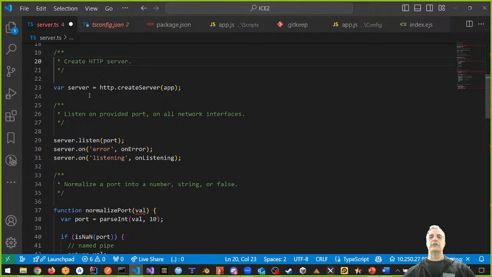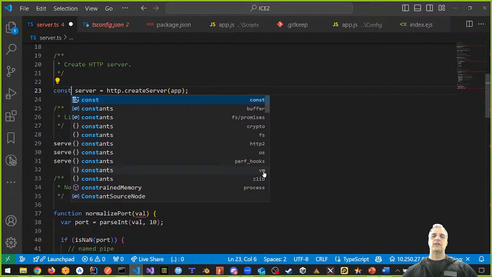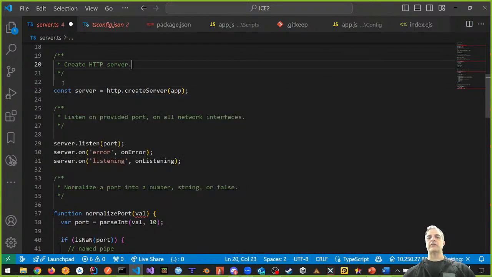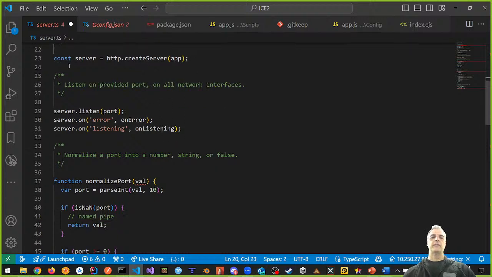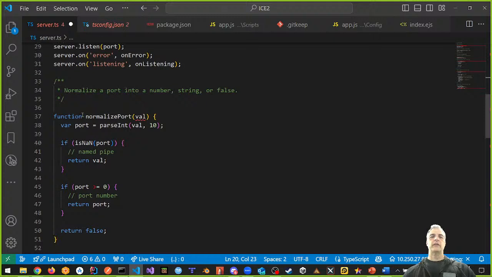My var server, we don't want that. We want to change this to const server, because our server is never going to change. Const server is equal to HTTP create server, right? This is all good. Here's our function, normalize port, right?